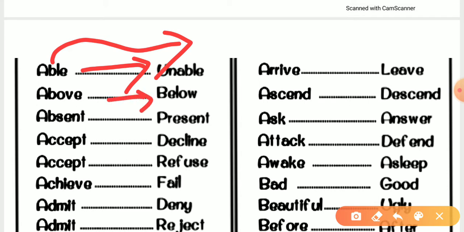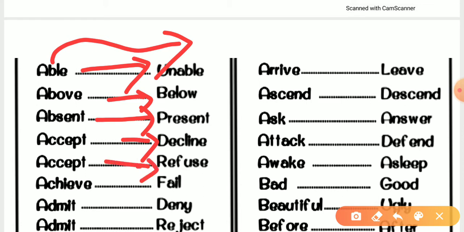And the third one, absent. Then obviously the antonym would be present. After that, accept means if we are accepting something, then if we are disliking something, we don't want it, then the antonym would be dislike. Moving forward, the next word is accept. The antonym would be refuse.